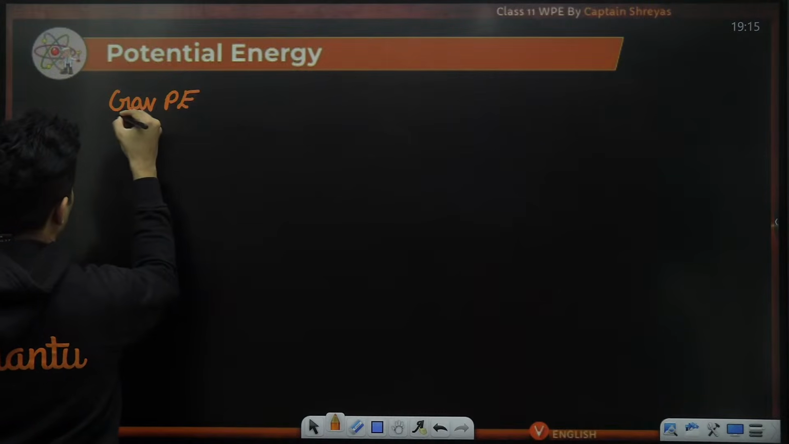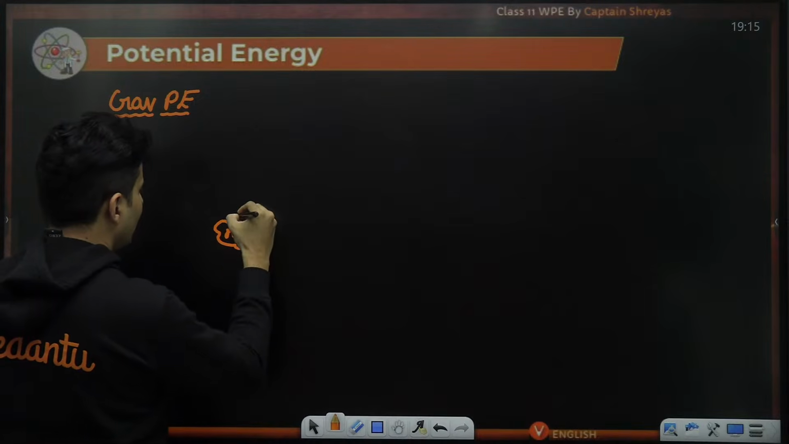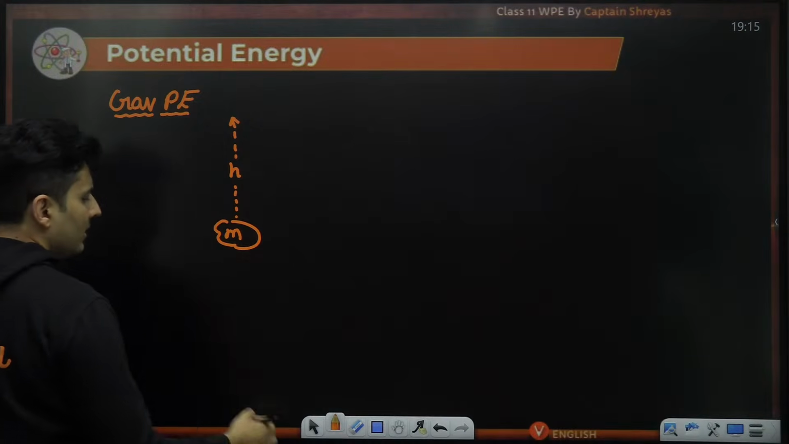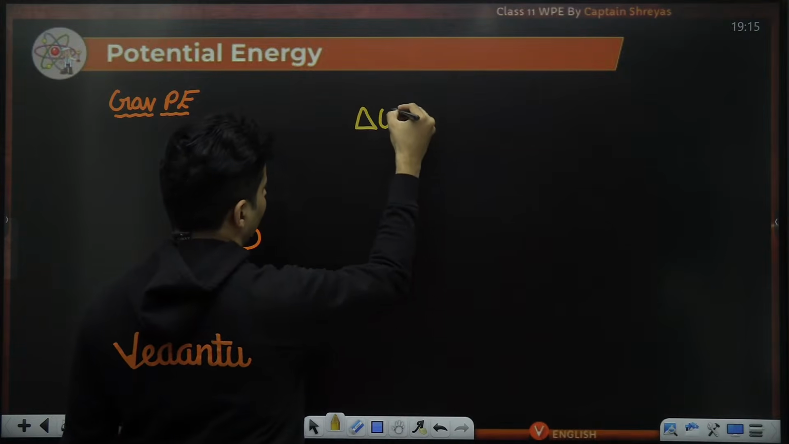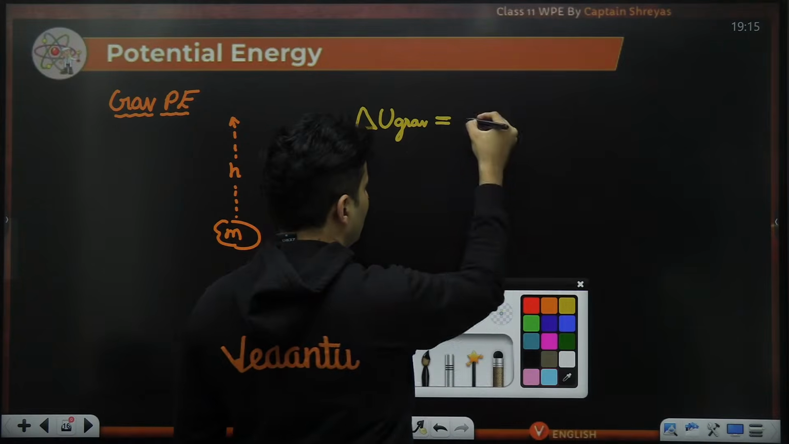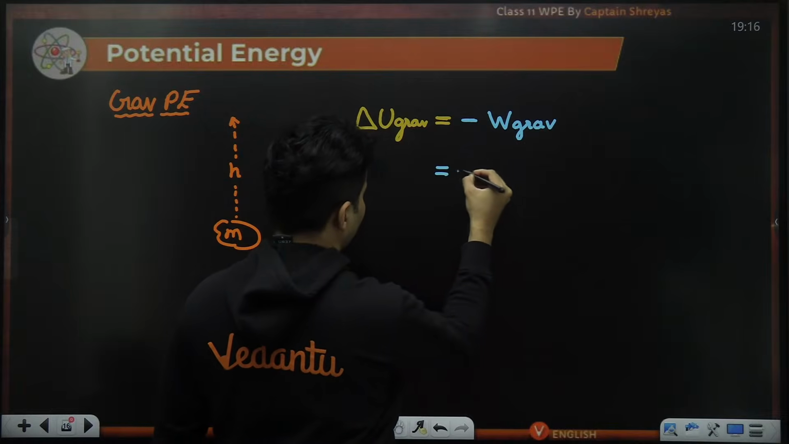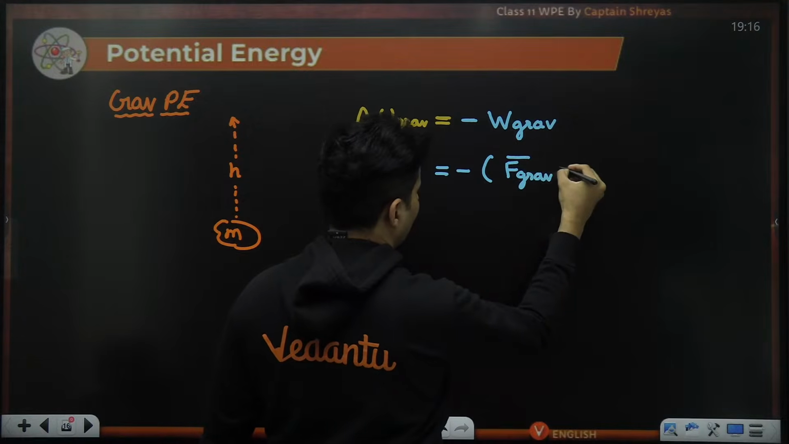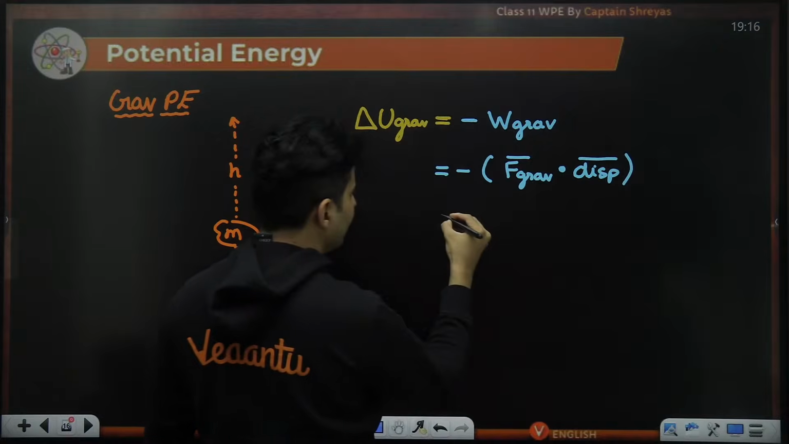Gravitational potential energy. So let's say you have a mass and you are moving it up by some height. Then the change in gravitational potential energy, which by definition is the negative of the work done by the gravitational force, is nothing but the gravitational force dot producted with the displacement.